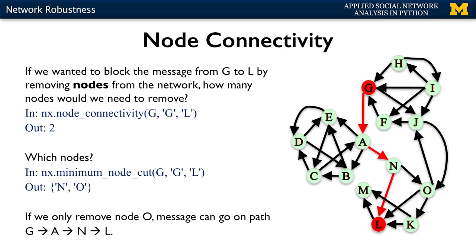And the answer is yes, you could go GANL. So this shows that it's not enough to remove one of these 2 nodes. And you could check on your own that when you actually remove both N and O, then there is no longer any path that can go from G to L. So you need 2, and these are 2 that achieve that.